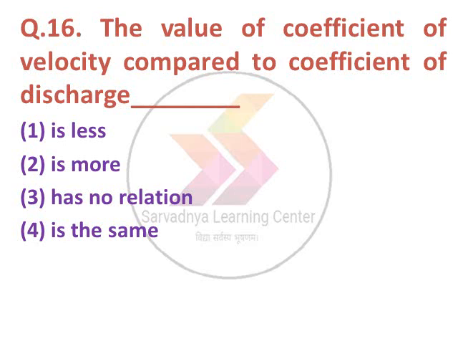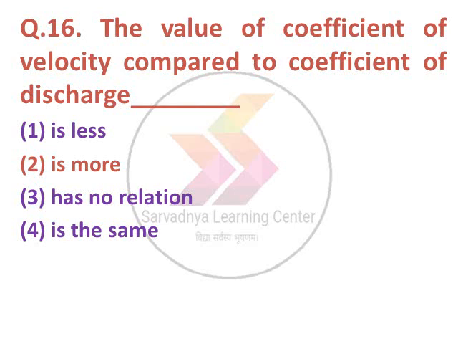Next question. The value of coefficient of velocity compared to coefficient of discharge is dash. Option 1 less, 2 more, 3 has no relation, 4 is the same. The option number 2 is correct, it is more.